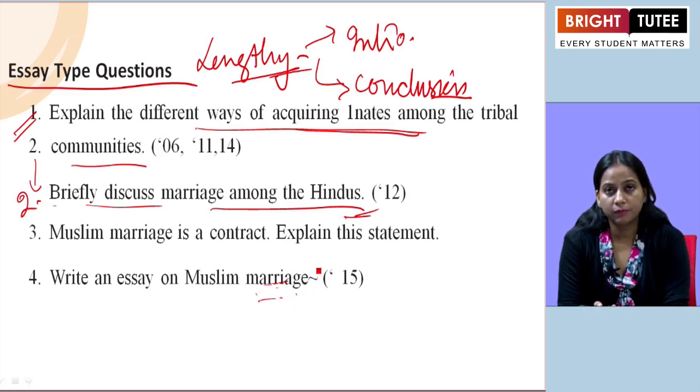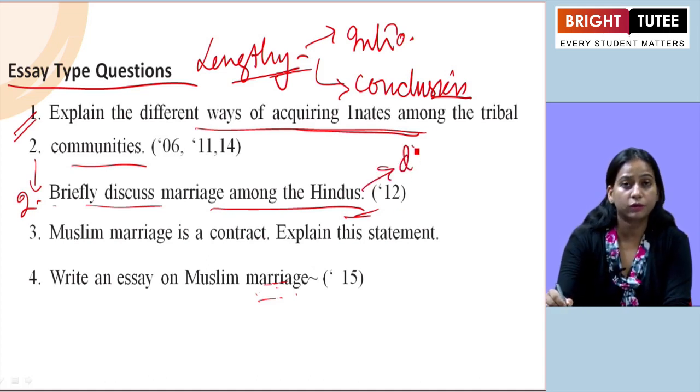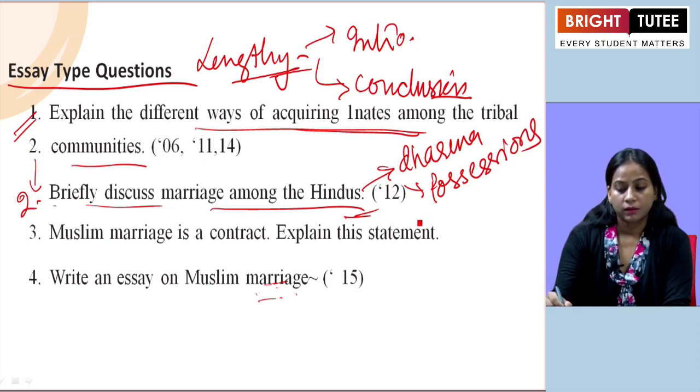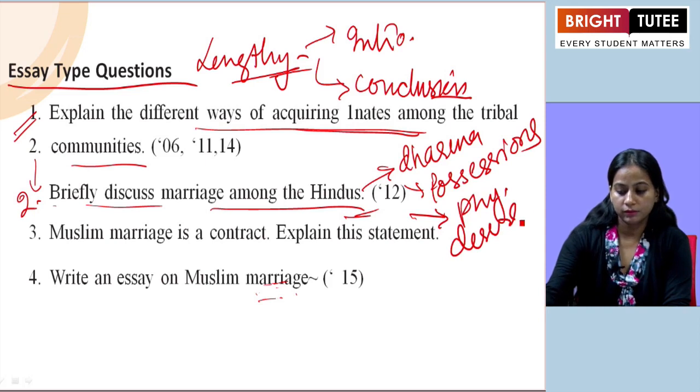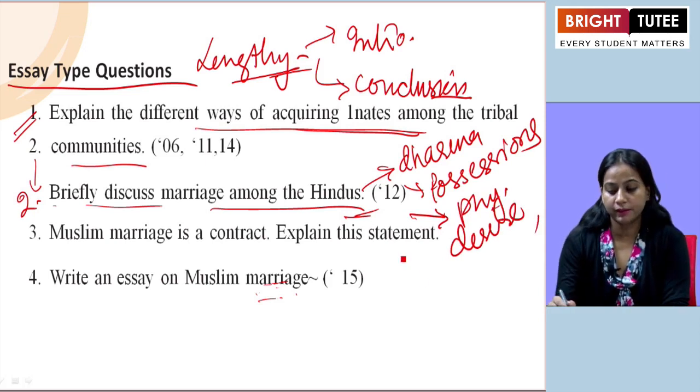And what are these aims if we talk about? So, here we can define these aims. It includes the dharma or their duty, then possession also, then physical desire, and ultimate spiritual release.